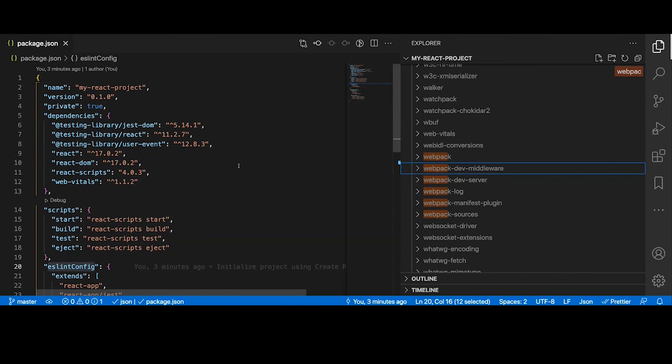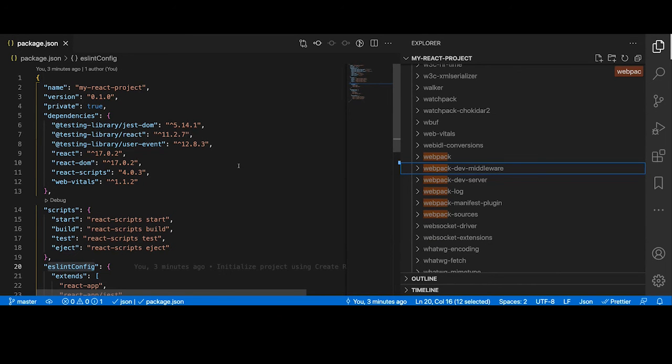So Create React App is doing a wonderful job of hiding all the complexity from the developer, because we don't want to get involved in how deployment works, how to build the local server, how to deploy the changes to the local server.